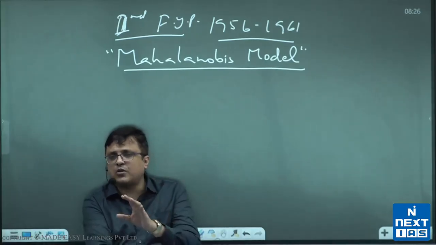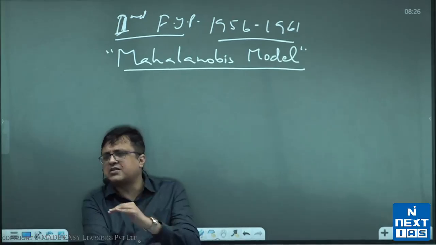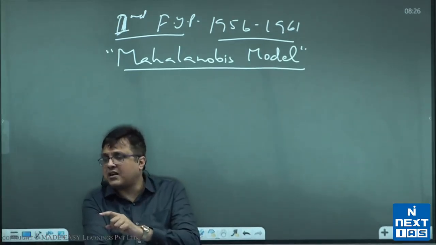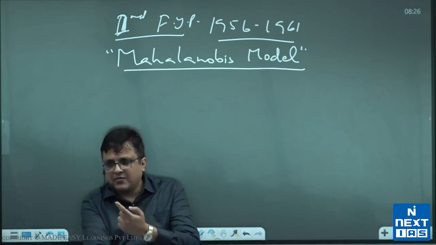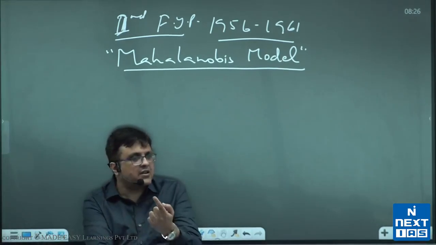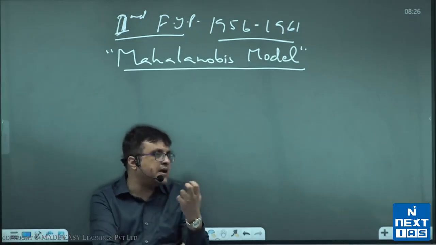Another thing that can come to your mind is that why did we go for large scale industrialization? Why not small scale? We went for large scale industrialization because we had seen the countries developing like that. We had seen Soviet Union going for large scale industrialization, growing fast. We had seen United States going for large scale industrialization, growing fast. Japan did the same.